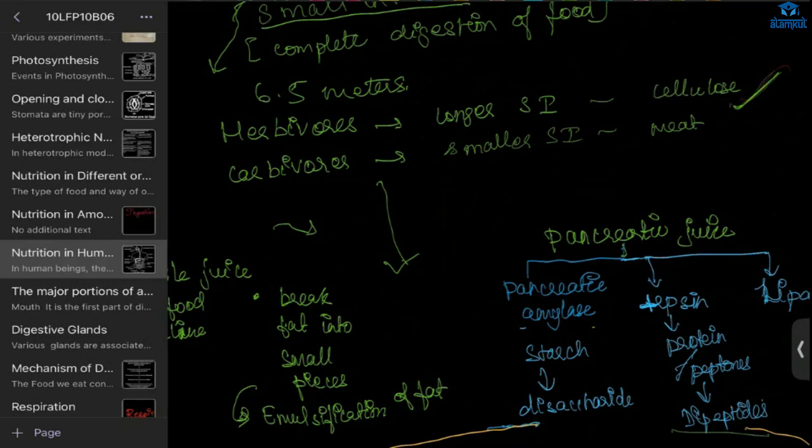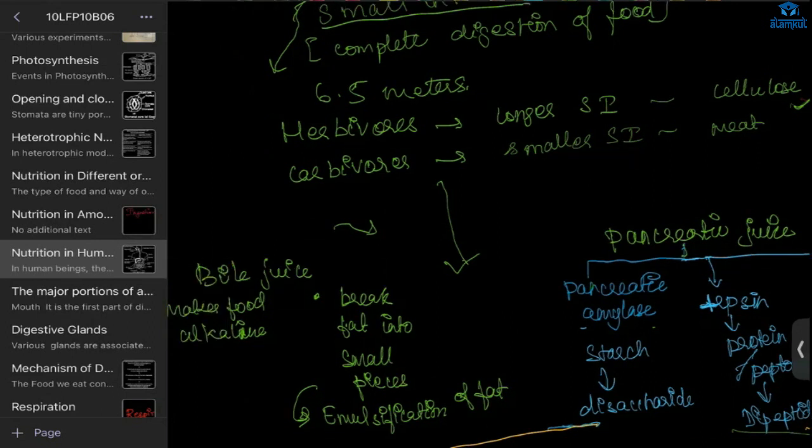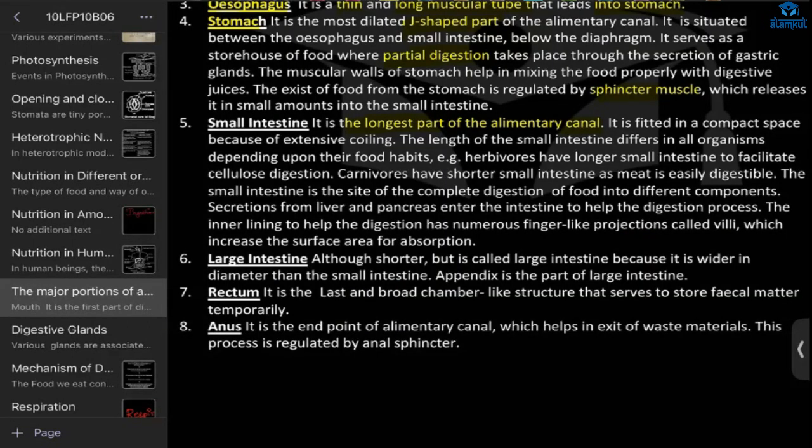And carnivores will have a smaller small intestine because they have to digest meat. It is not that complex compared to cellulose. Understood? Ma'am, cellulose is harder to digest than meat. Yes. It is easier to break down meat than cellulose.